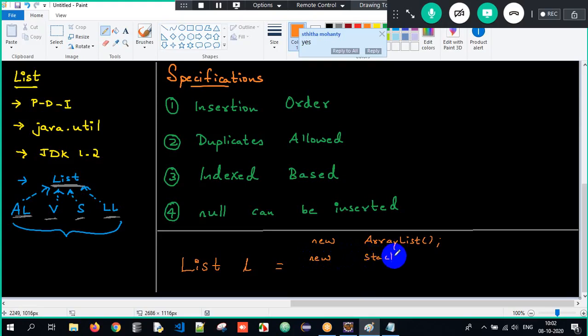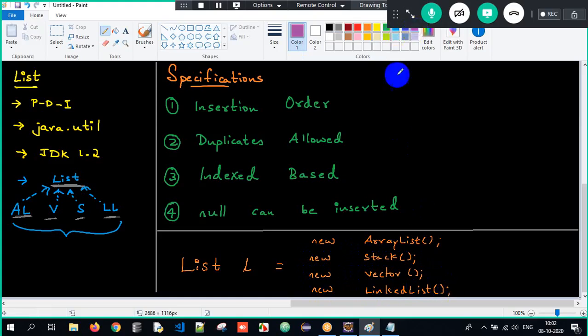I create an object of Stack, an object of Vector, and an object of LinkedList. Is this possible? Yes, sir. Generalization. What is generalization? ArrayList, Vector, Stack are all classes, so can I create an object? Yes. Creating an object of a subclass and storing its address into a reference which is of type superclass.